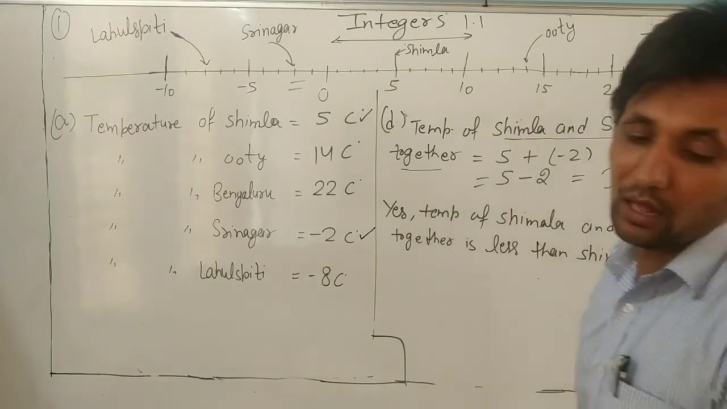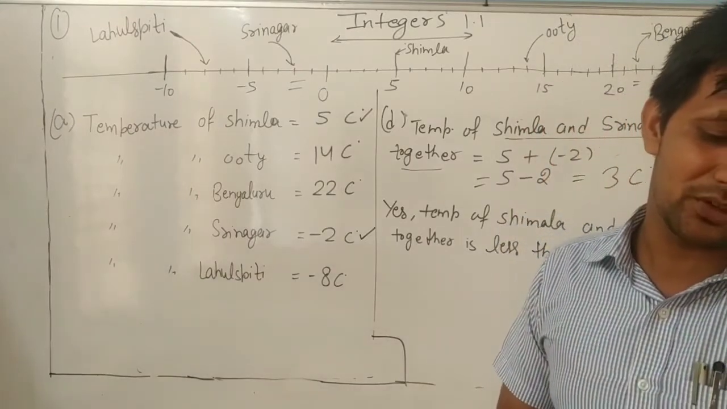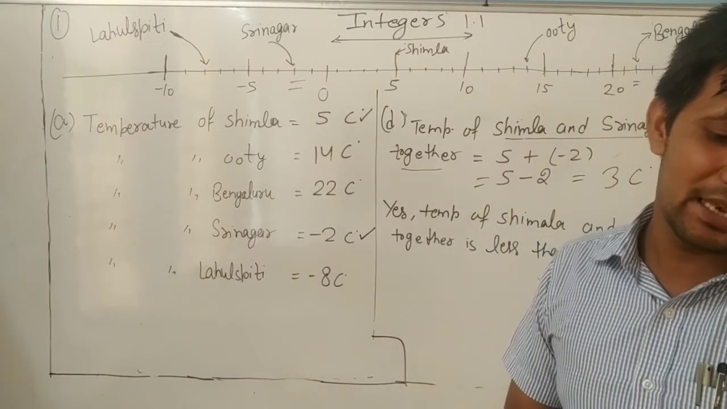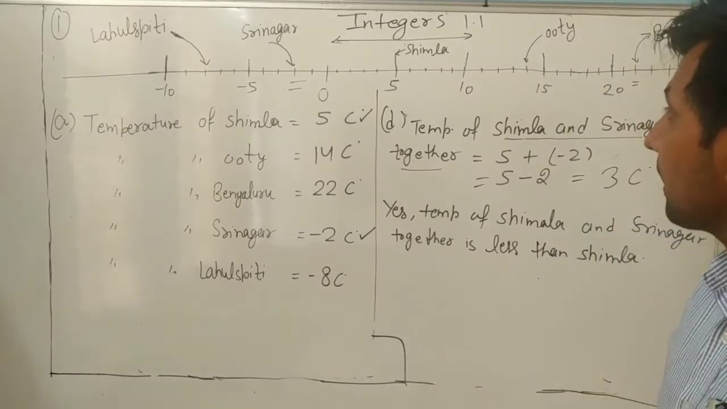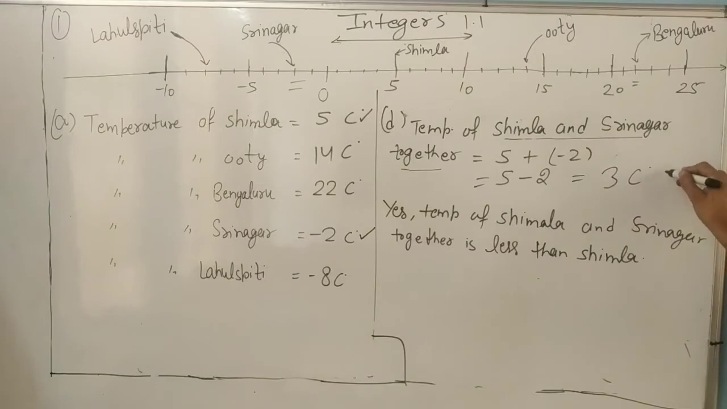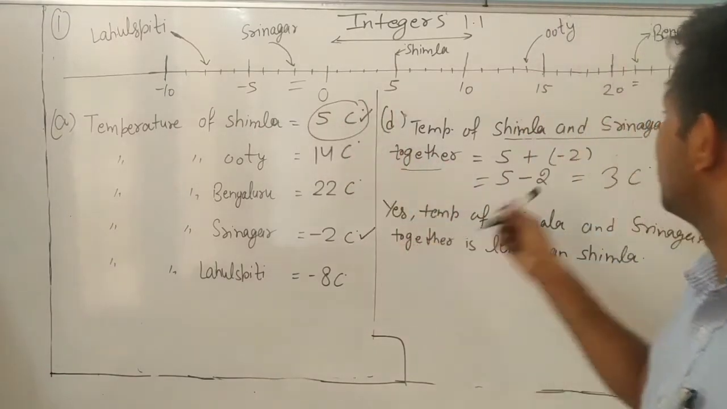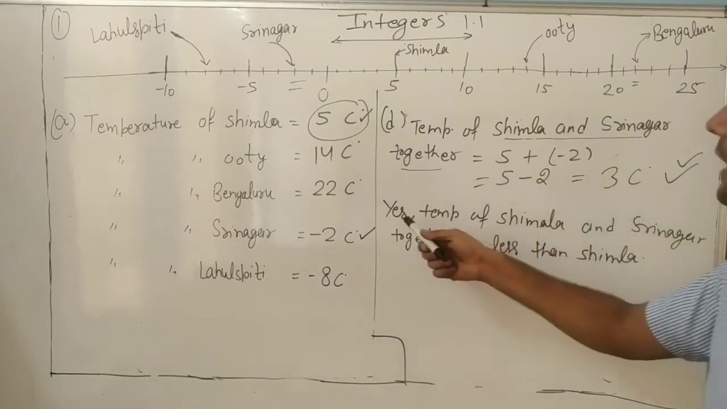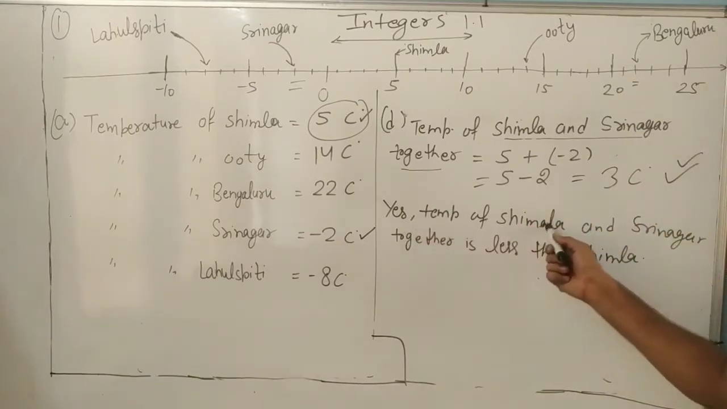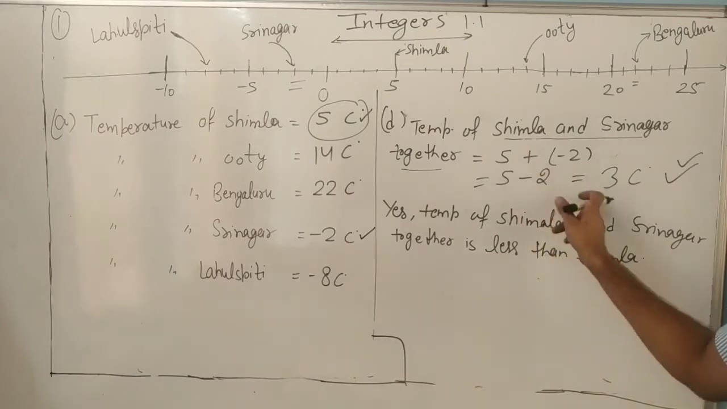So now we also have to check, is the together temperature of Srinagar and Simla less than temperature of Simla? Yes. Temperature of Simla and Srinagar is 3 degree and temperature of Simla is 5. So it is less or not? Yes. So we will write yes, temperature of Simla and Srinagar together is less than Simla. It is 3, it is 5.